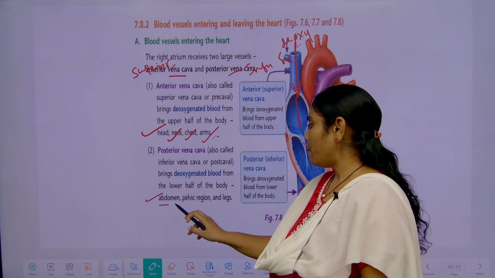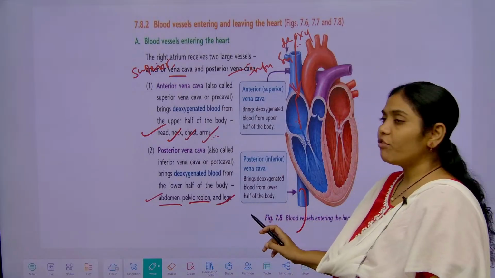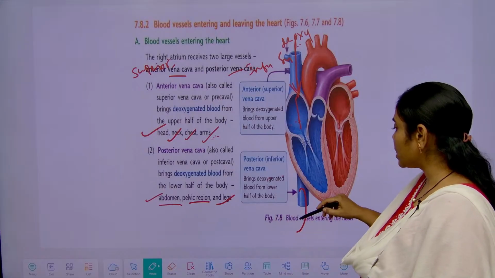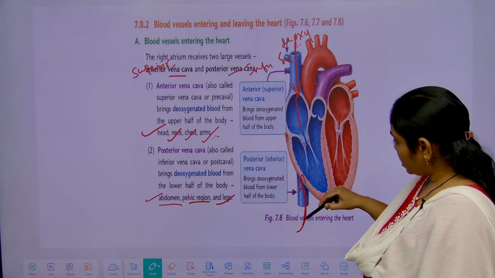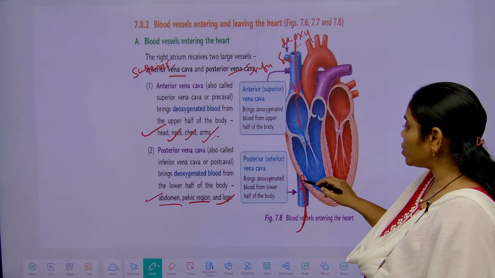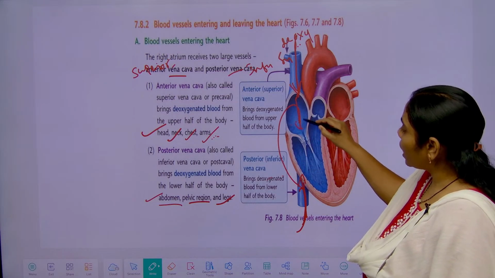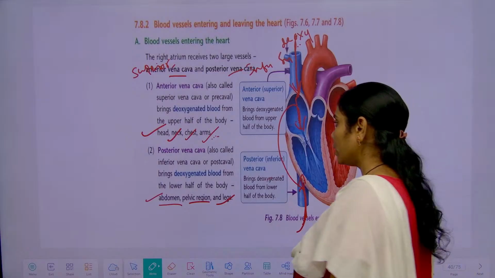That is abdomen, pelvic region, and from the legs region, deoxygenated blood collects, and it is transported through the posterior vena cava, and it enters again into the right atrium itself. Clear, students?